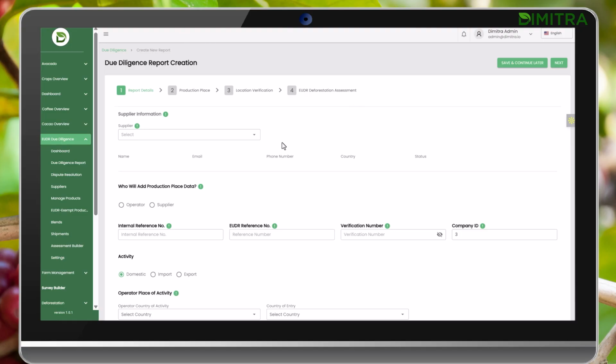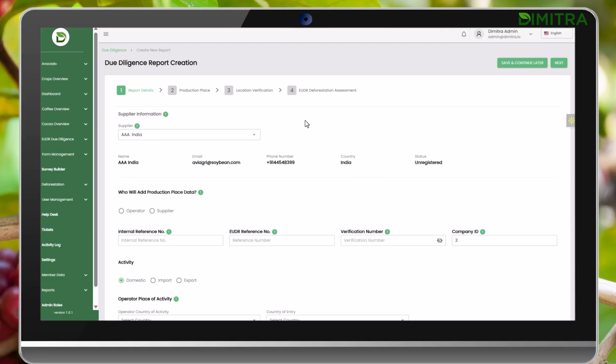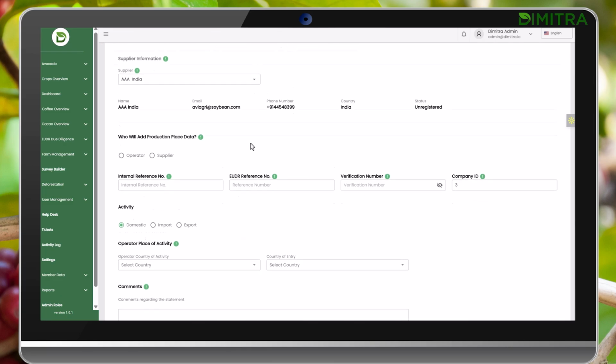If you're a supplier, you'll select your operator. If you're an operator, you'll select your supplier. Next, you can decide who will enter the due diligence information. Will it be the supplier or the operator?